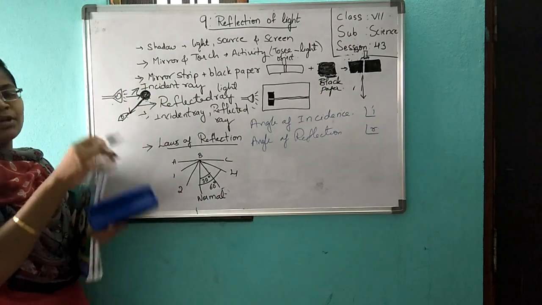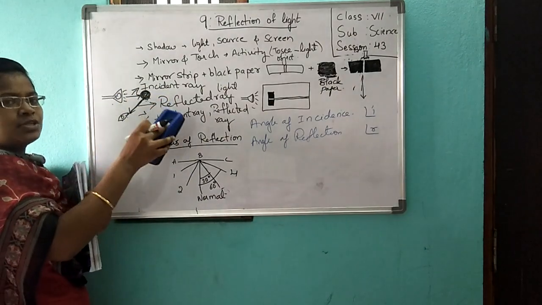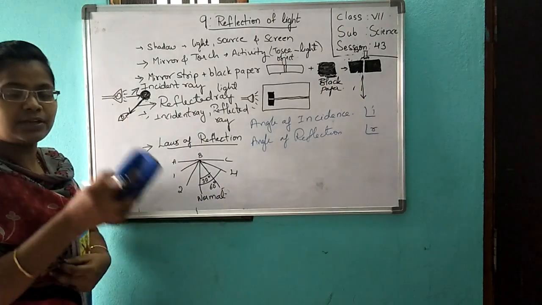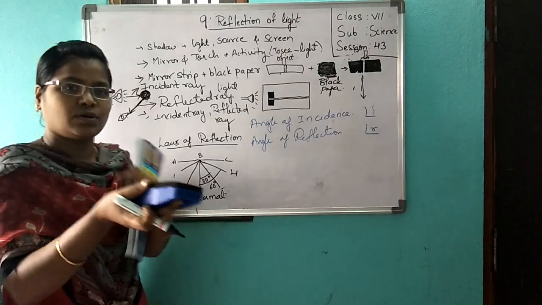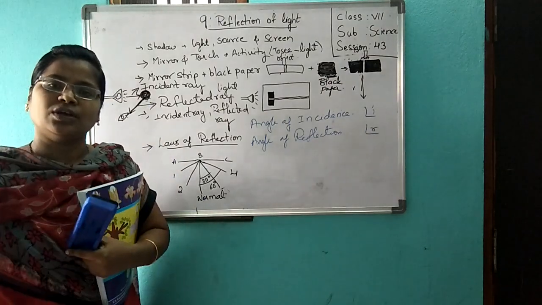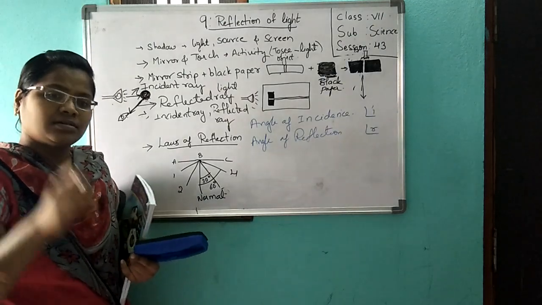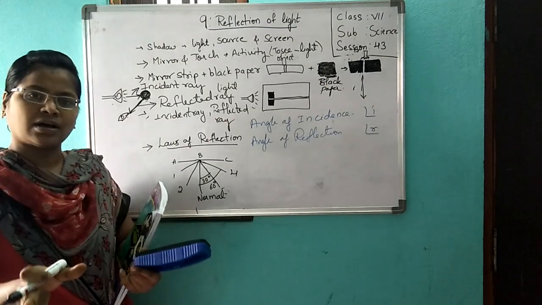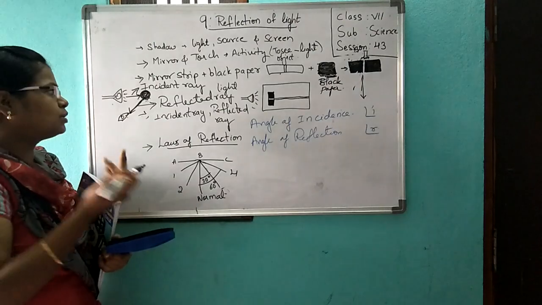I'll explain again. Light falls on any object and it gets bounced or reflected. Then only you can see. Otherwise you can't see things. Now you are seeing everything, you are watching the house, all the things. How is it happening? Light is reflected back to your eyes. Light is falling on all the objects and they are getting reflected, so you are able to see.